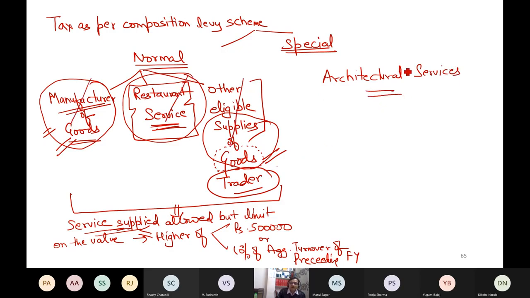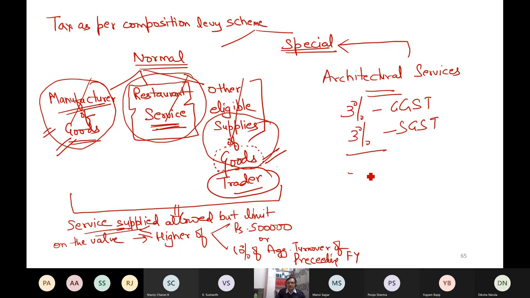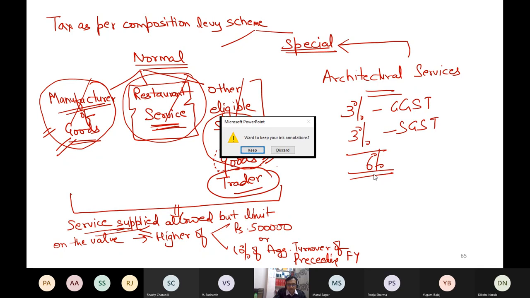That means I am covered under the special case, where the composition levy tax is 3% central tax CGST and 3% SGST, so in total I need to pay 6%. If it is clear, please raise your hand.